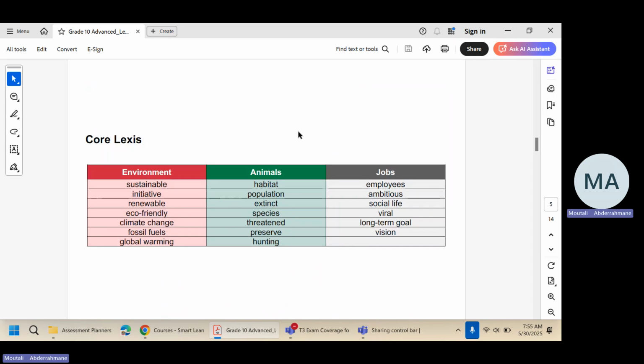For vocabulary, the vocabulary will be related to three themes: environment, animals, and jobs. They are all taken from the course Bridge to Success. So as you can see here, you have words like sustainable, initiative, climate change, fossil fuels, global warming, and so on.